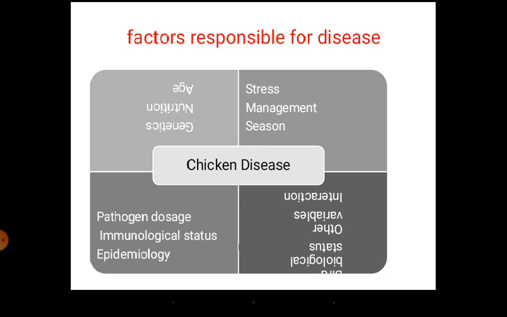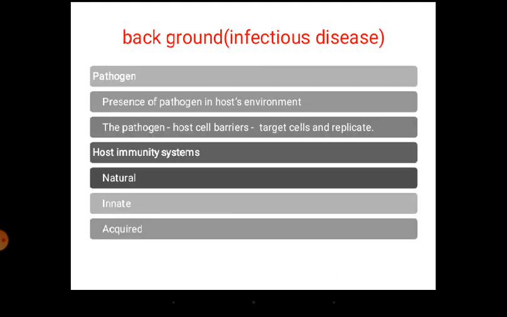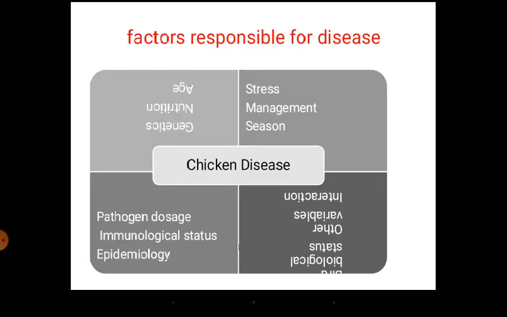Now, of these, only one is mentioned here as the important one. I think genetics is the factor mentioned here, so genetics is the only factor that we are considering. But in a nutshell, when we look at the broader picture of disease occurrence, it is influenced by several factors, which we have mentioned in this slide.